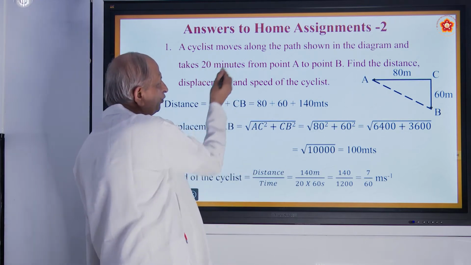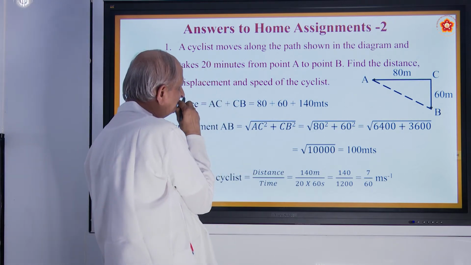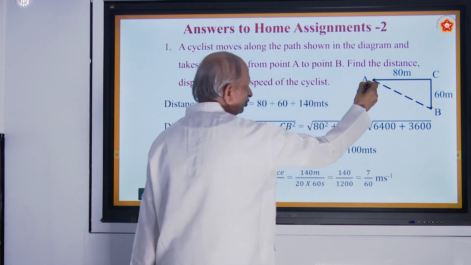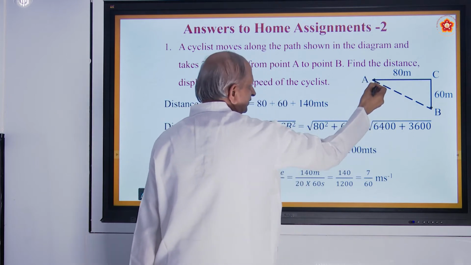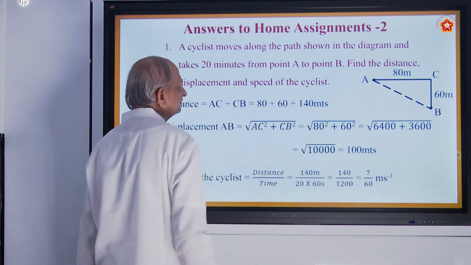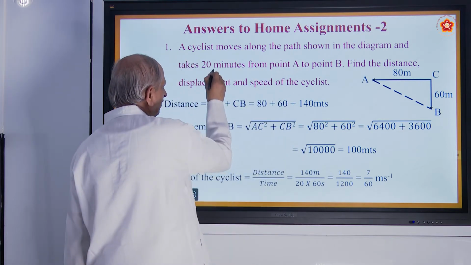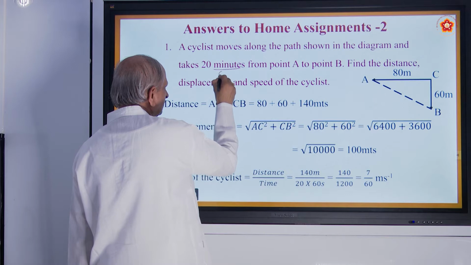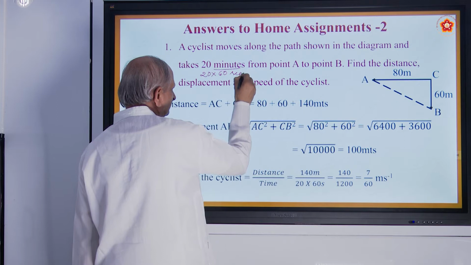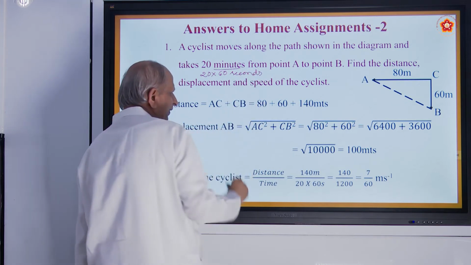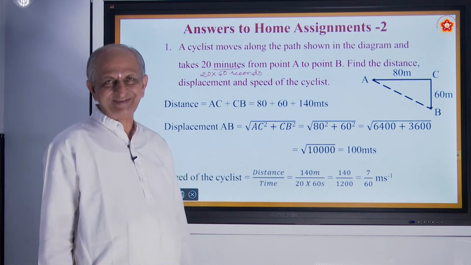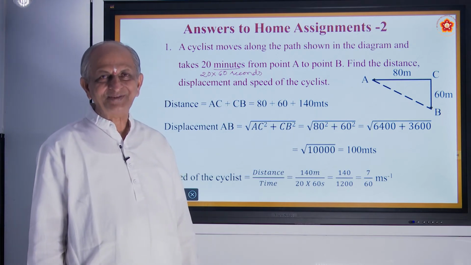A cyclist moves along the path shown in the diagram. Takes 20 minutes from point A to point B. So from here to here it takes about 20 minutes. 1 minute means how many seconds? 20 into 60, so much of seconds, right? Always you must write in terms of MKS units. What is MKS? Meter, kilogram, seconds.